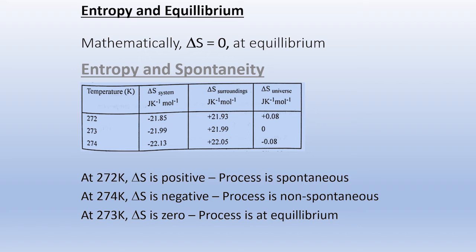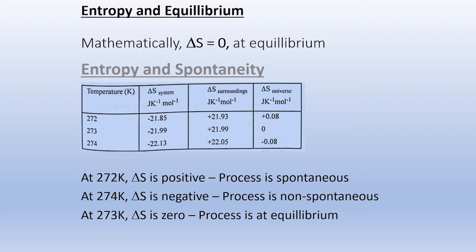Now let's see this equation to compare the entropy values of a non-spontaneous and a spontaneous process. Let's take the typical example of freezing of water. The process conditions are given at three temperatures: 272 Kelvin, 273 Kelvin and 274 Kelvin.